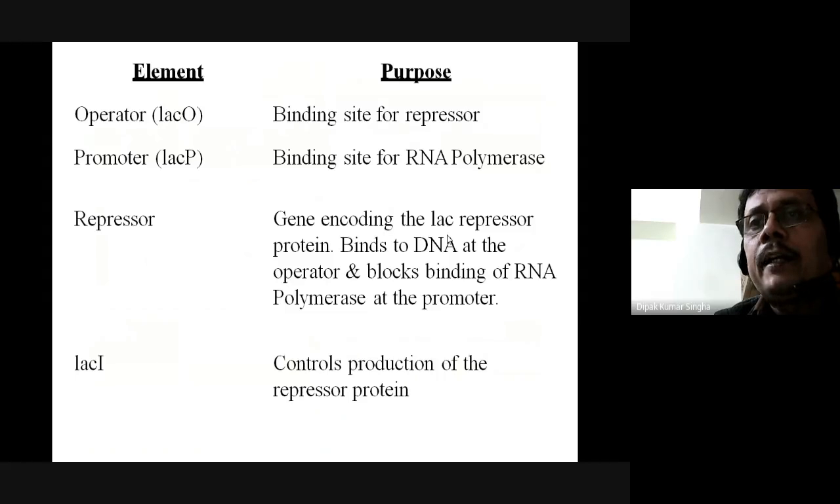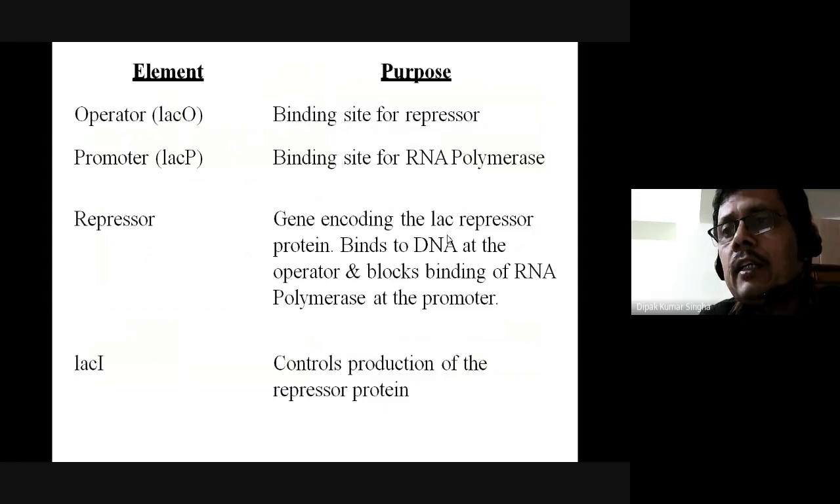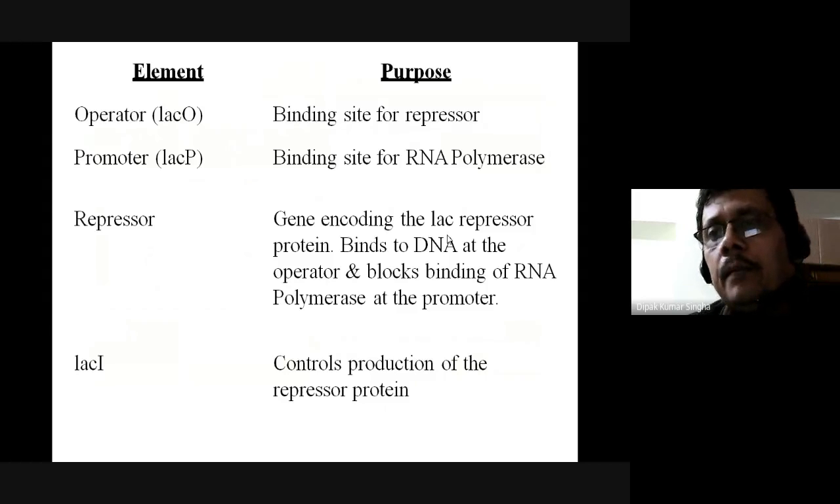Next, the element operator or lac O is the binding site of the repressor molecule, and the promoter is the binding site for the RNA polymerase. And what is the repressor? Just like the opposite of the inducer. What is a repressor? It is the gene encoding the lac repressor protein and it binds with the DNA at the operator and blocks binding of the RNA polymerase at the promoter site. Basically the repressor molecule binds with the operator, and that operator inhibits the promoter action, and finally it will be inhibited.